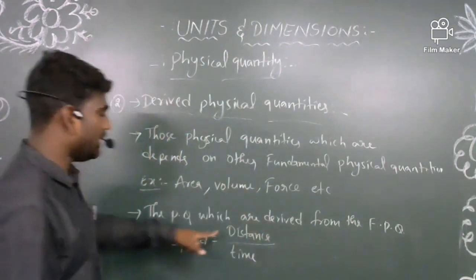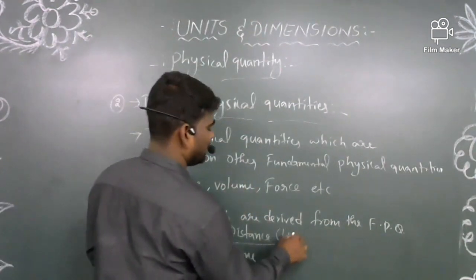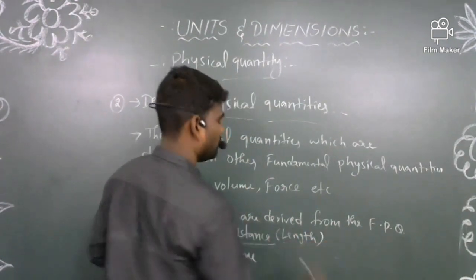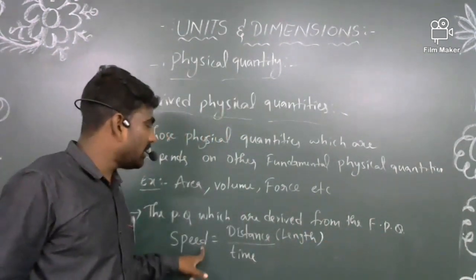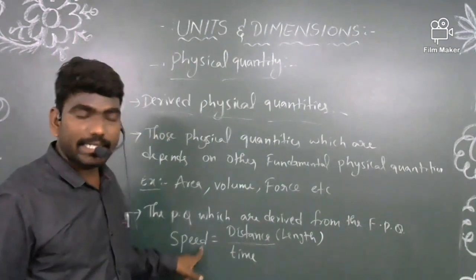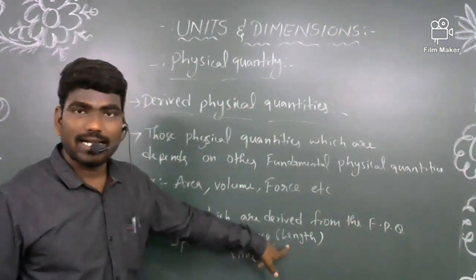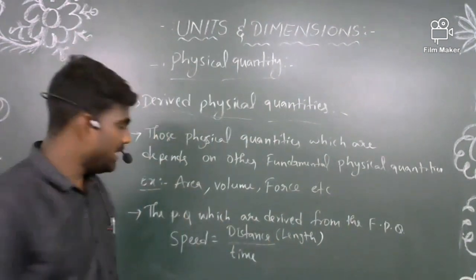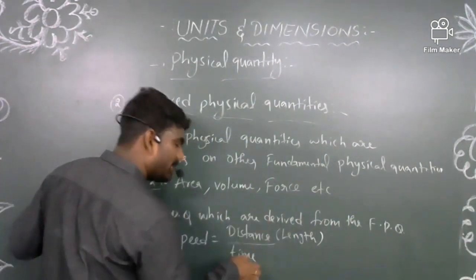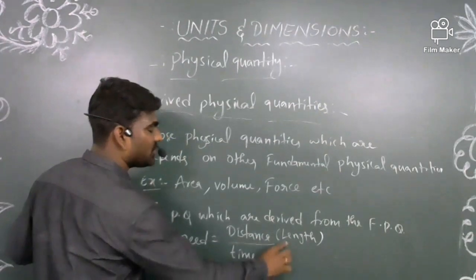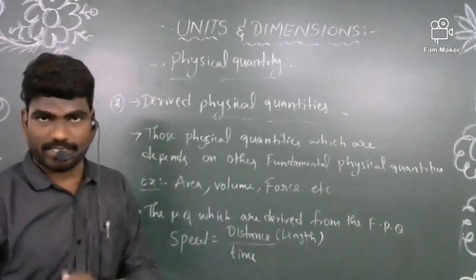Distance by time. Here, a distance, if you write as a length, here the speed is a derived physical quantity. Why? Because it is depending upon the fundamental physical quantities like length and time. Here, the length is divided by the time. Nothing but there is a relation between these fundamental physical quantities.